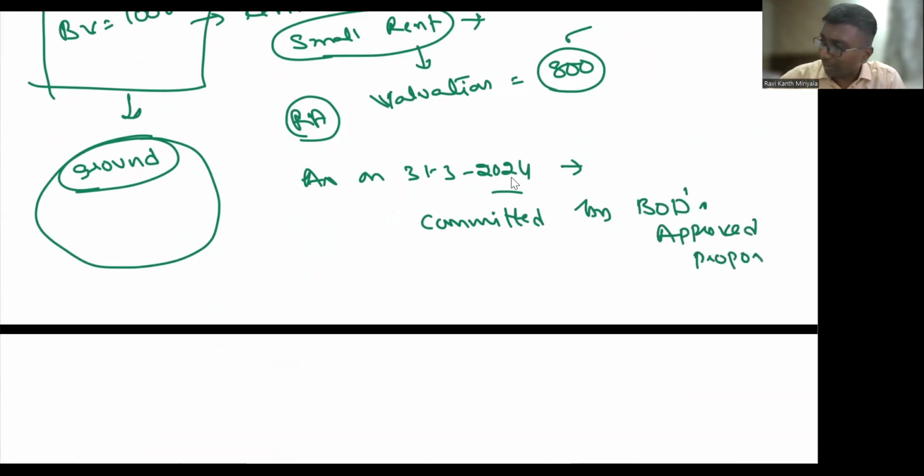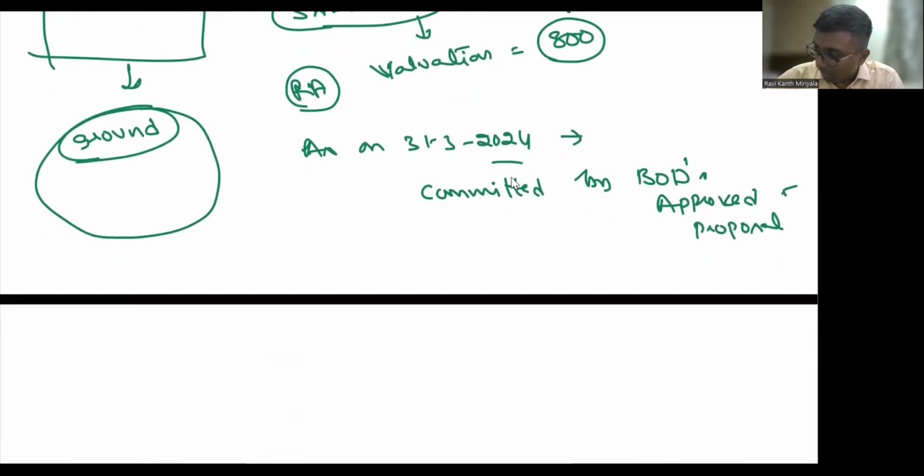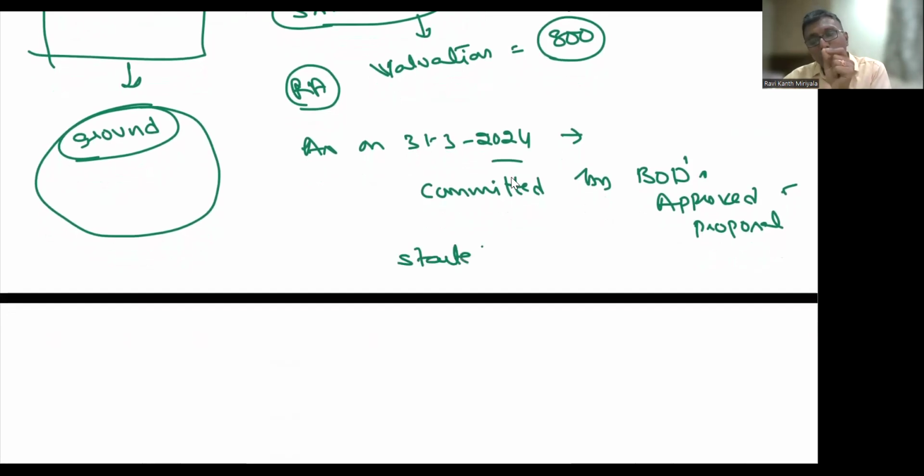That's all? Have they started the work, my dear? See, at least after 31st March, before you sign the financial statements, have they really started working, constructing something? Sir, they just said it on paper, no work is going on. Then don't take it into account. Then you should take only revenue from the land, not revenue from the cricket ground, unless it is committed by the people and unless it has been started by them.